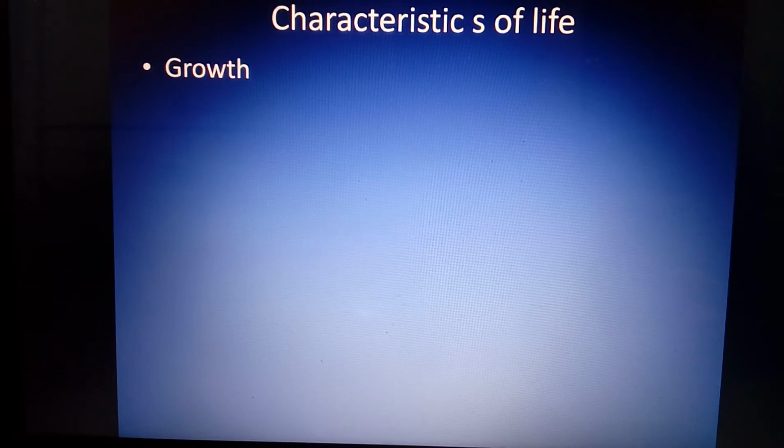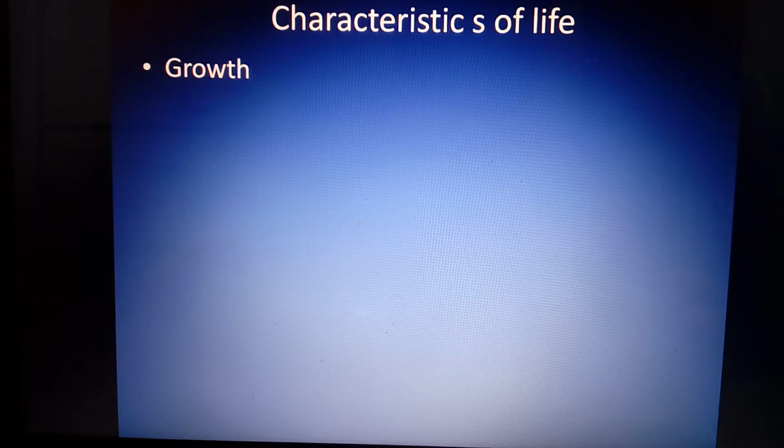Growth, we can now say, is shown by both living things as well as non-living things. That means growth is not a defining property of life. We can't say that if growth is there, then the organism or thing is living, and if growth is not there, it is non-living. This is not so.